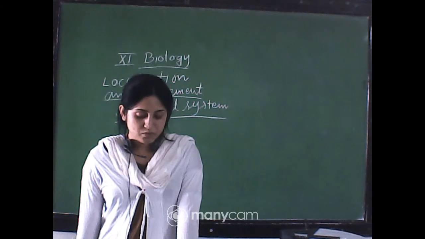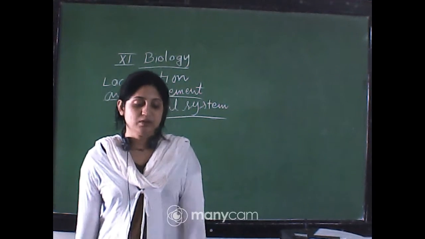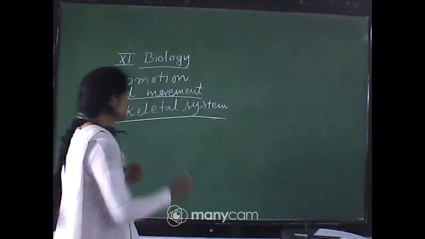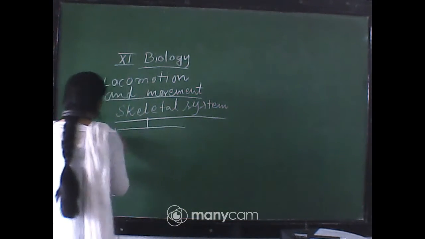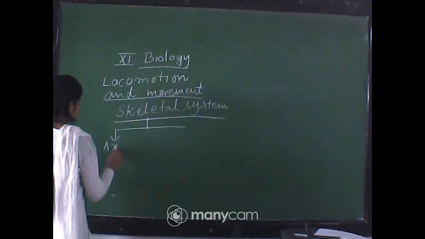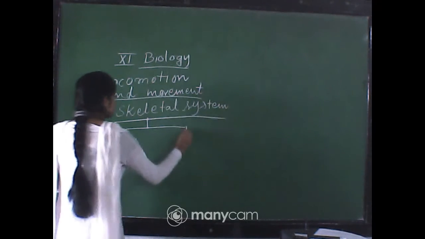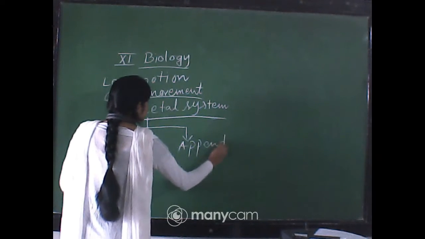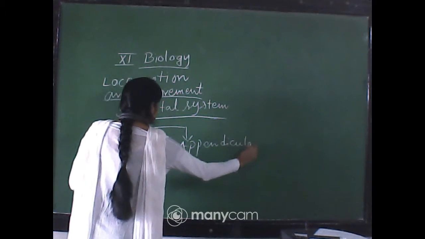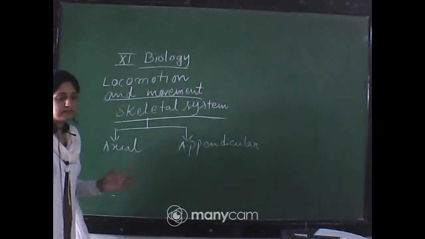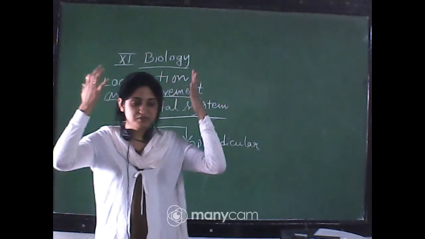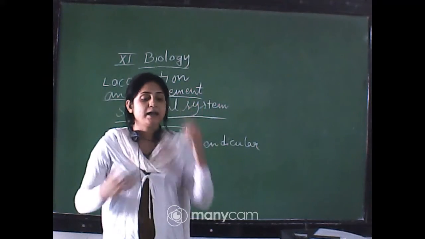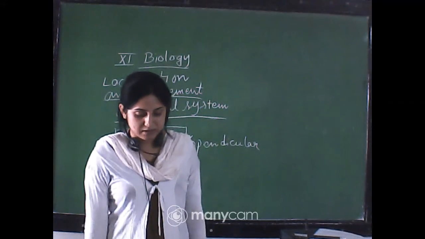They are grouped into two divisions, that is axial and appendicular skeleton. So there are two types of skeletal systems present in your body. One is axial skeleton, another is appendicular skeleton. The axial skeleton makes the main structures of skull bone, vertebrae, all these things. Appendicular means appendages, hands, legs, that is called appendicular.